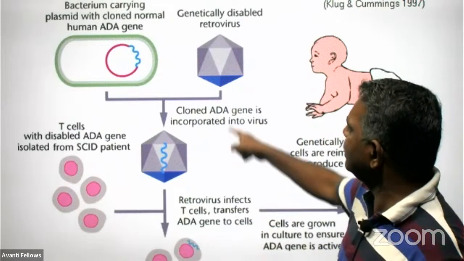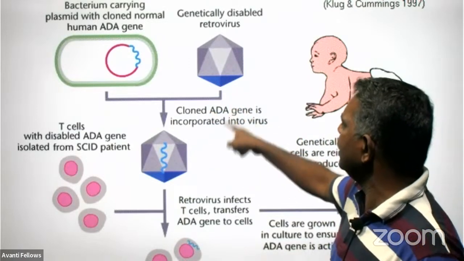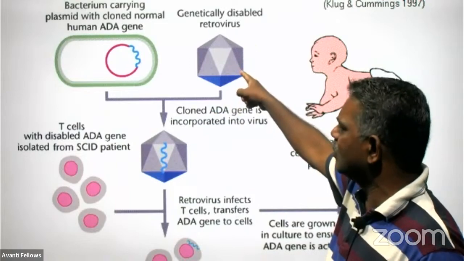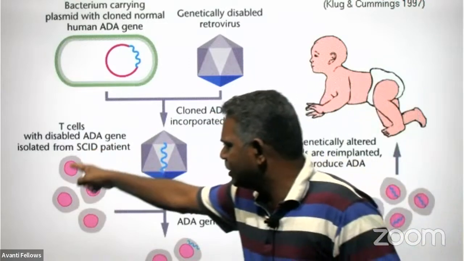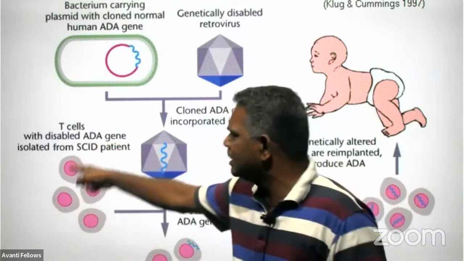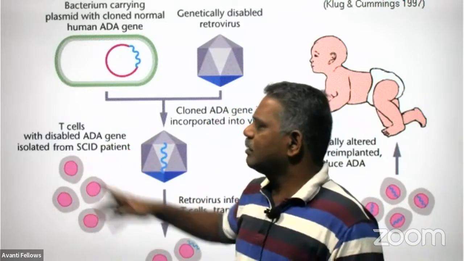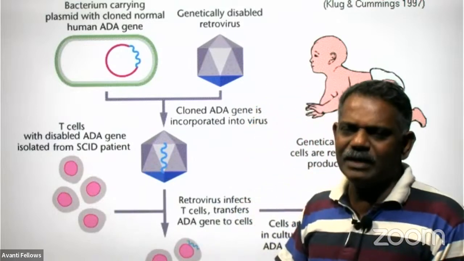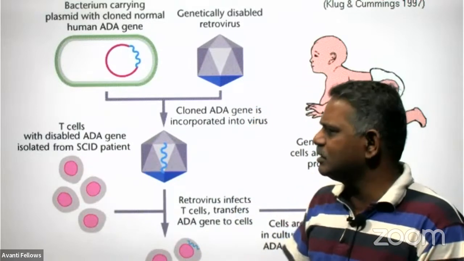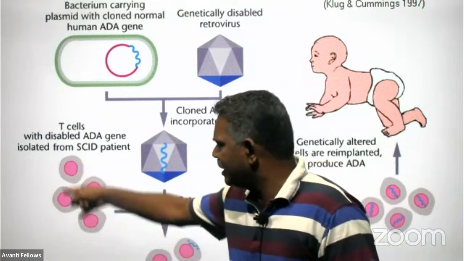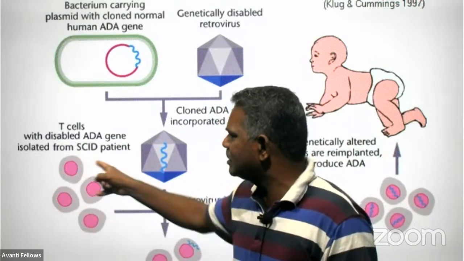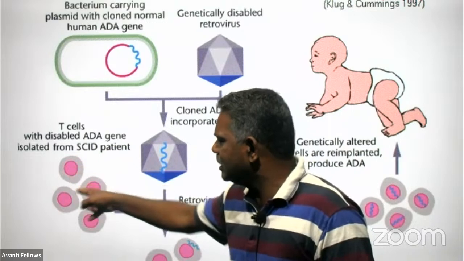After incorporating this cloned DNA in the retrovirus, this is the T cell collected from the sick patient, not having that gene to produce that particular enzyme. Adenosine deaminase enzyme is not produced by the T cells of this sick patient. The ADA gene is not there.